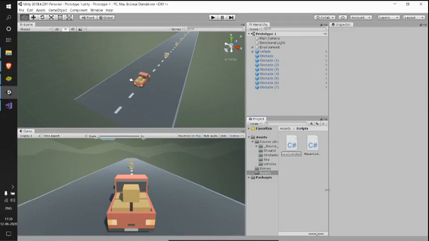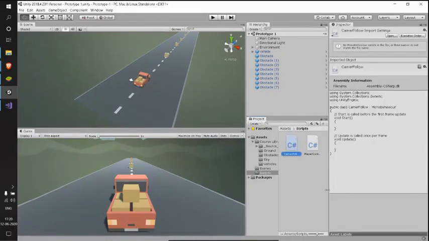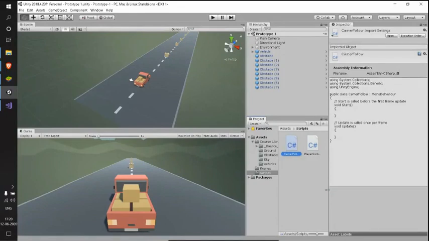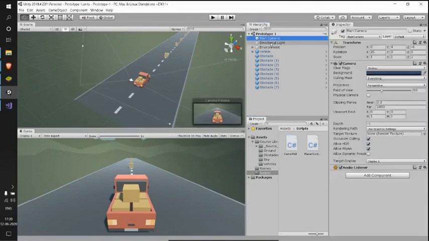So I named it, sorry, it's not controller. I'll name it CameraFollow. See, this name makes some sense, right? This script I'm going to attach to my camera, and it helps my camera to follow something. So I will select my main camera and drag and drop this CameraFollow script.